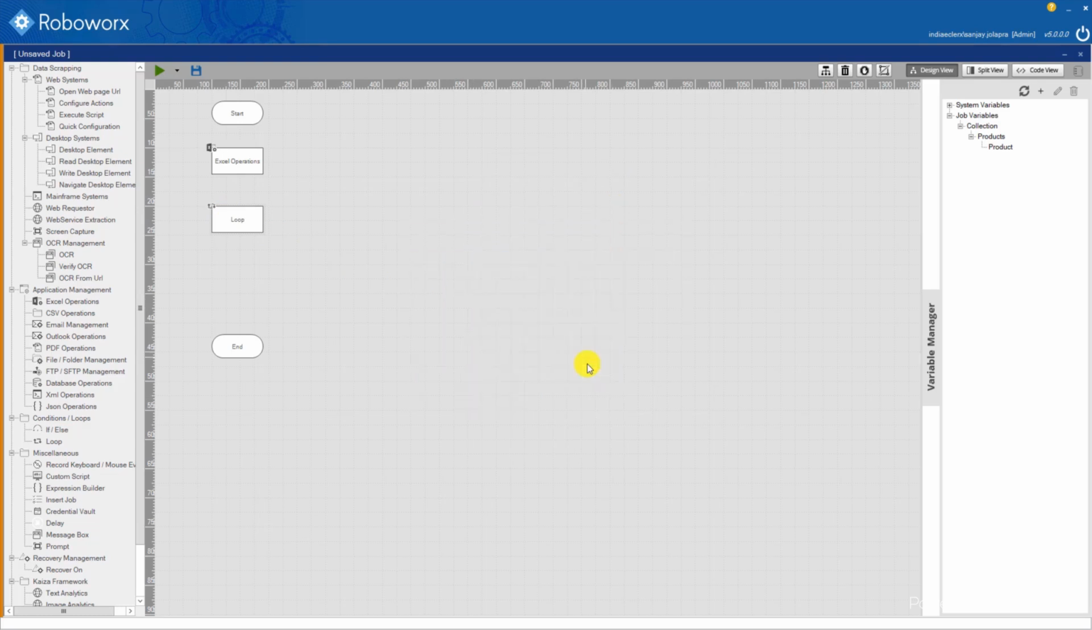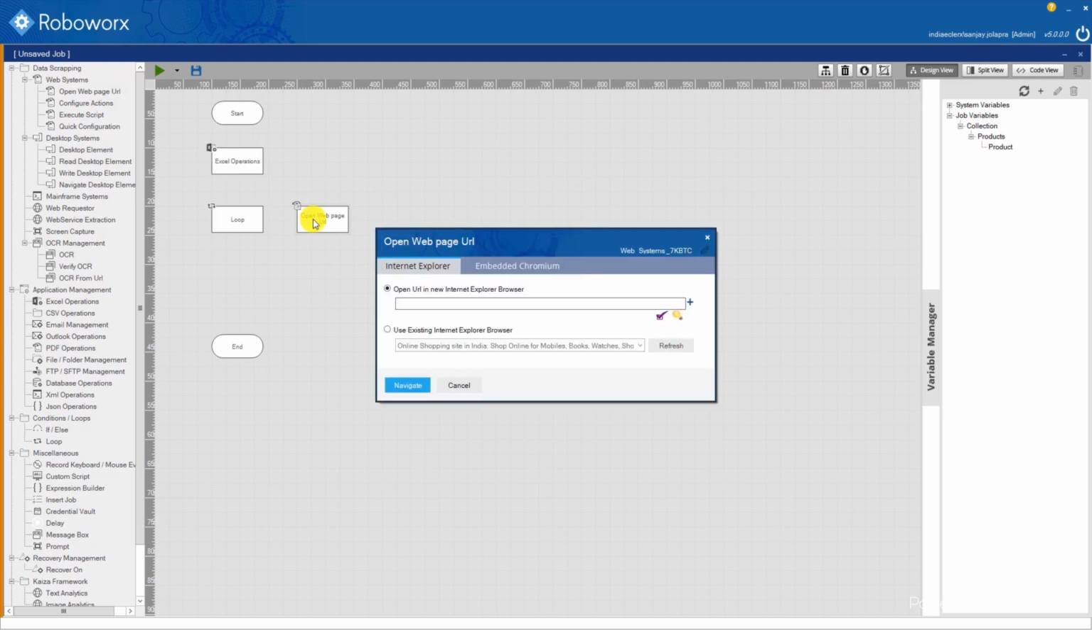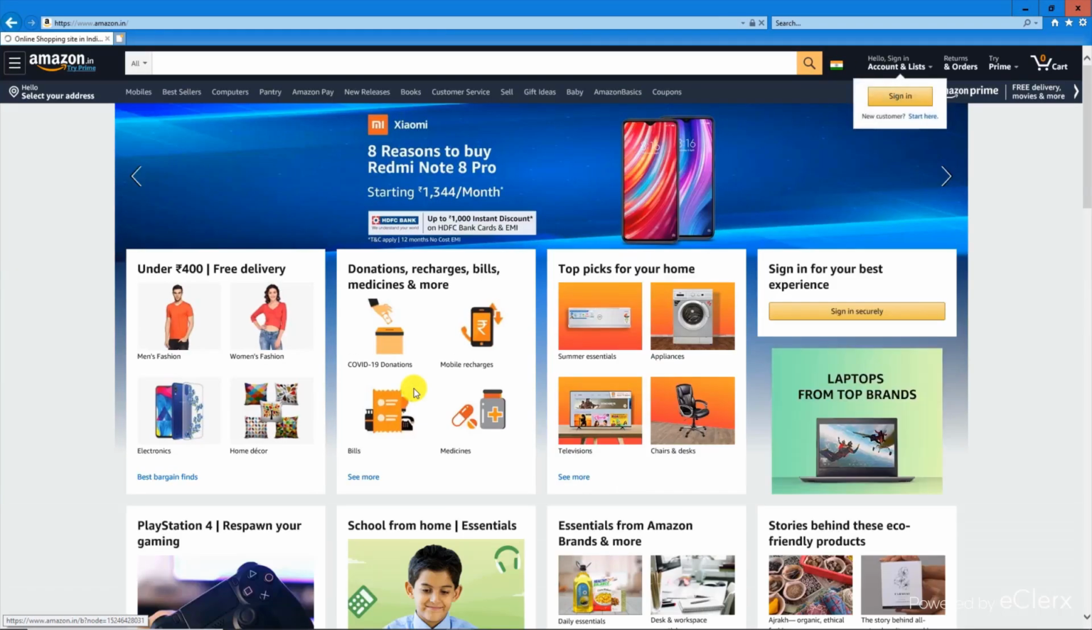We now have to provide the URL of the website from where we want to extract the data. Let us drag the Open Web Page URL control to the main screen. We can choose the browser to be used to open the website. Let us use Internet Explorer for this example. Enter the URL of the website, and click on the Navigate button. This will open the website in a new browser.